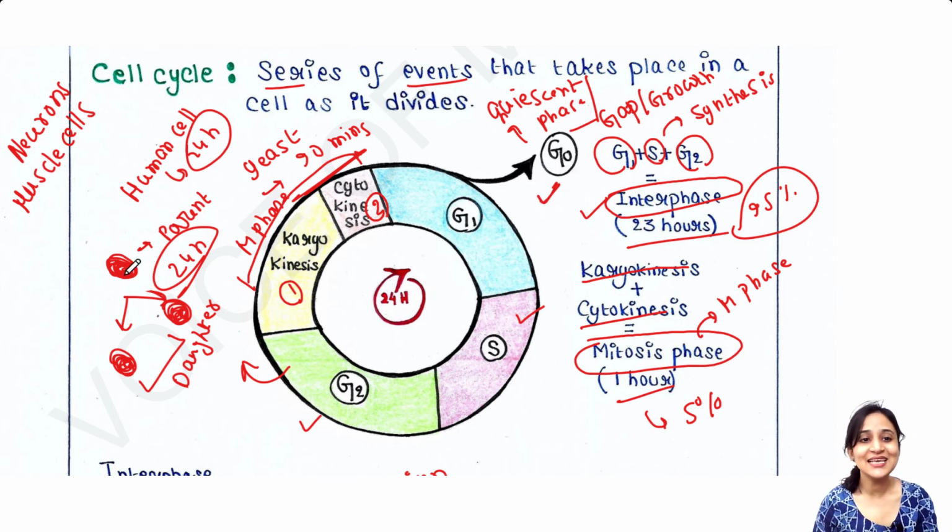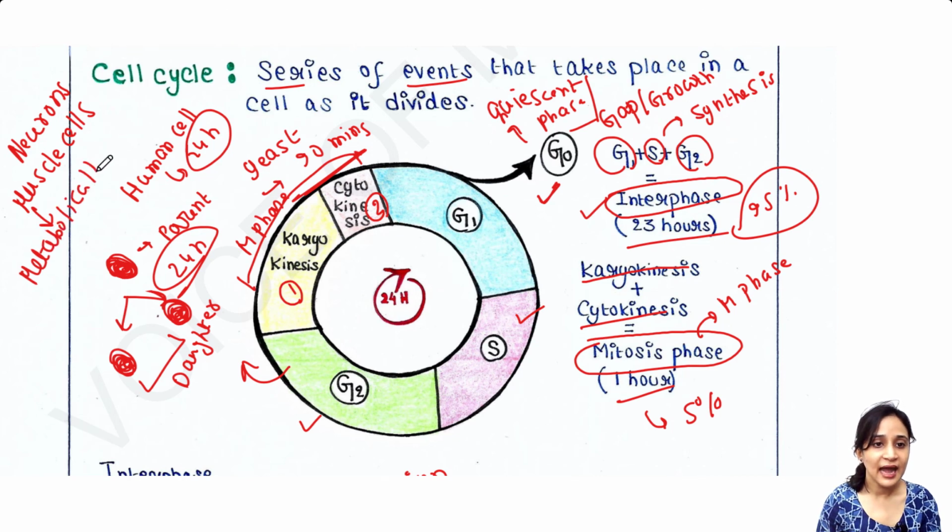At that phase, these cells remain metabolically active. That means everything is occurring in the cell because the cells are alive, but they do not undergo any cell division. So they are in the G0 phase or quiescent phase.